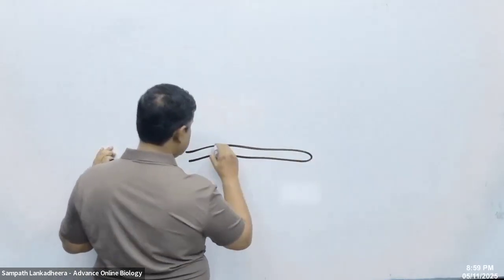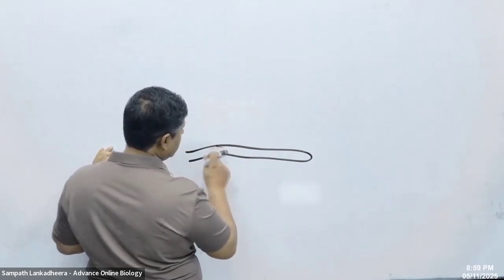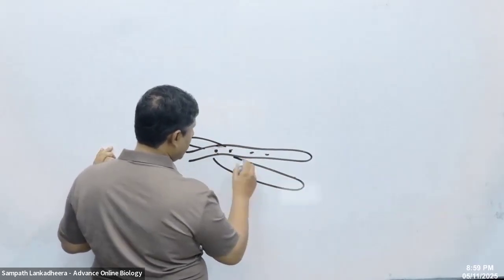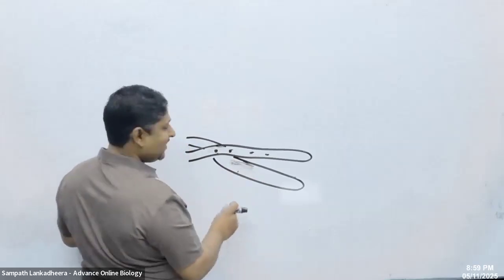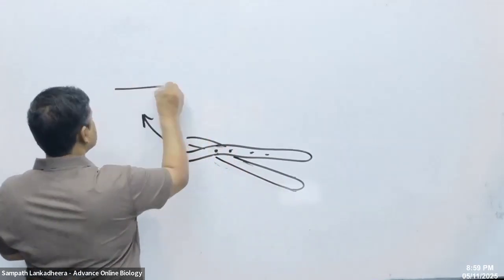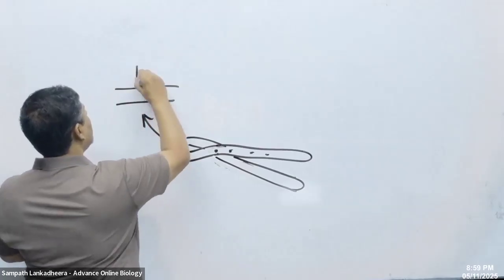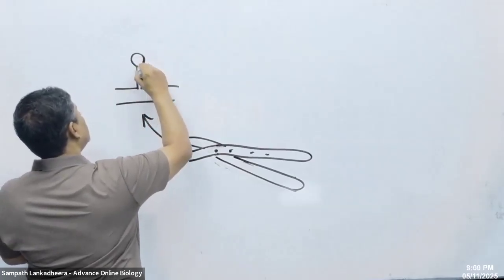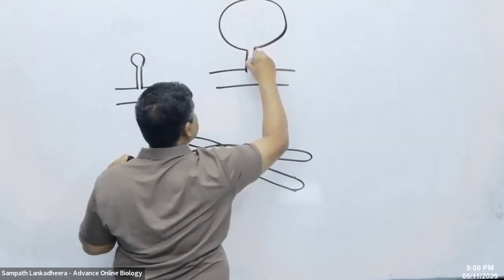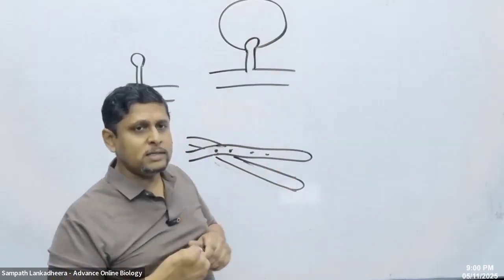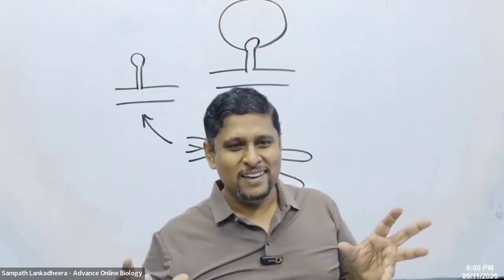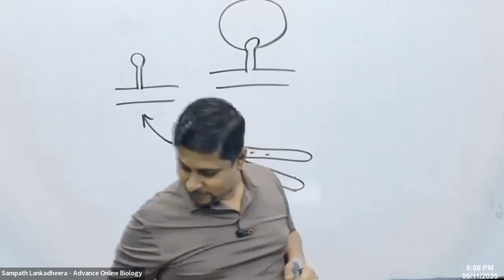This is the mycelium. No septae, many nuclei present, a multinucleated mycelium. From here, some vertical filaments grow and swell and then transform into a sporangium like this. Now, the important thing is the endospore and exospore story. What do you say about the spores produced here, people?